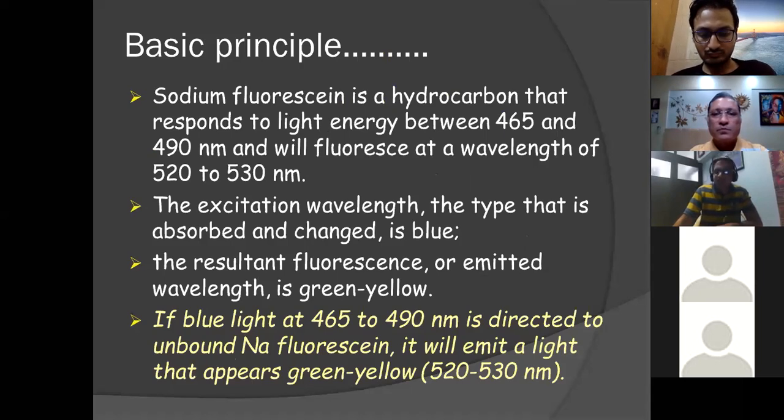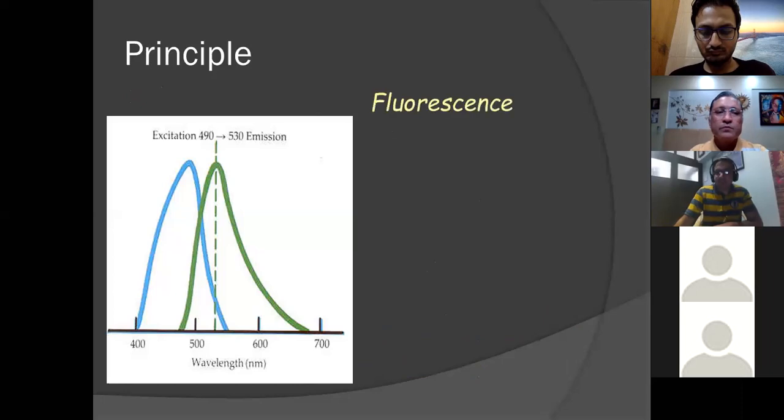So the excitation wavelength, the type that is absorbed and changed, is blue, and the resultant fluorescence which is emitted is green yellow. So if blue light at 465 to 490 nanometers is directed to an unbound sodium fluorescein, it will emit a light that appears green yellow, that is around 520 to 530 nanometers. That is explained in this photograph.